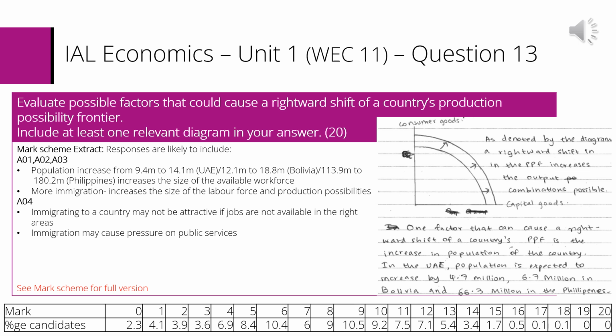If we look at the extract from the student response found in the principal examiner's report, we can see the response starts with an accurate definition of a production possibility frontier. The diagram is then drawn accurately. They then go on to explore factors that may cause the rightward shift. They start by exploring the increase in population using the data from the stem of the essay. This is linked to the size of the workforce, including looking at immigration of skilled workers who will improve efficiency.